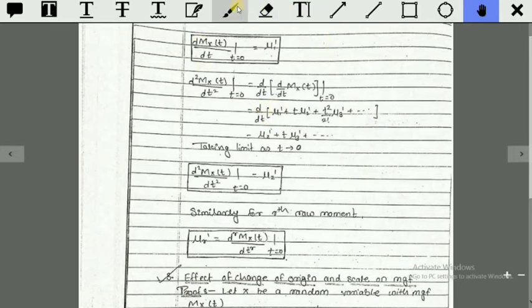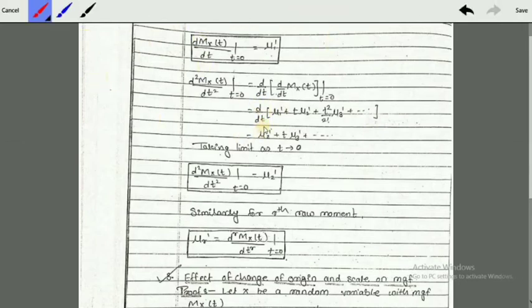Then you will get the expression for d by dt of mu 1 prime. This is constant with respect to t, so this term will vanish. This will give 0. With respect to t, mu 2 prime is mu 2 prime, so this will be retained here. And t square by 2 factorial mu 3 prime will give us t mu 3 prime and so on.